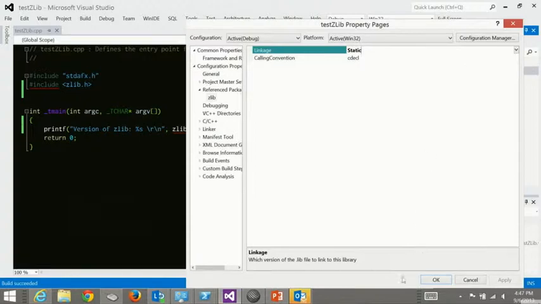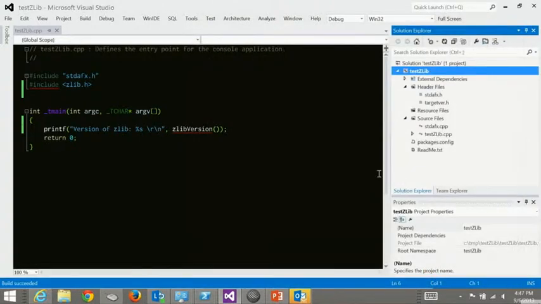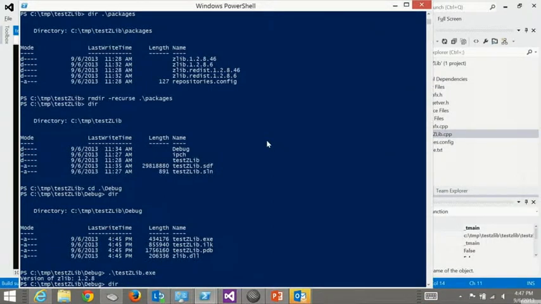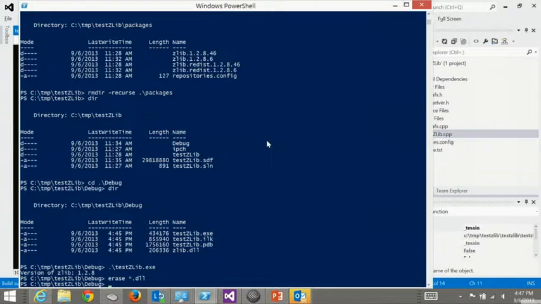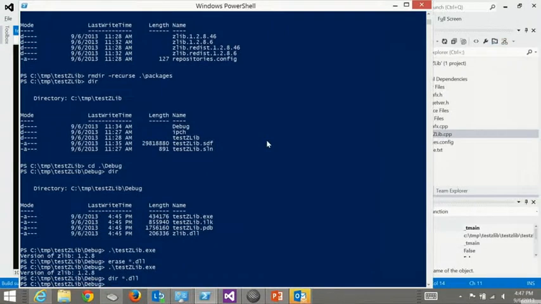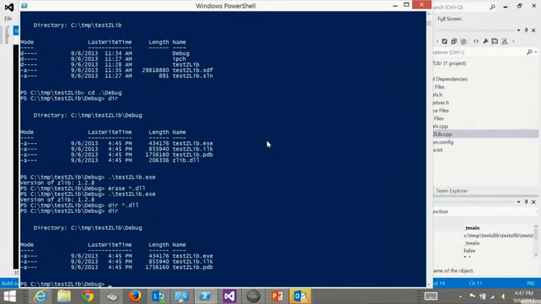And so then I can set that to static and go OK. And I can build that again. And I should be able to delete that DLL because it probably left it here. And then go test zlib. Ta-da! Still works. And you'll notice no DLLs left. And at no time do the fingers leave the hand. Thank you.